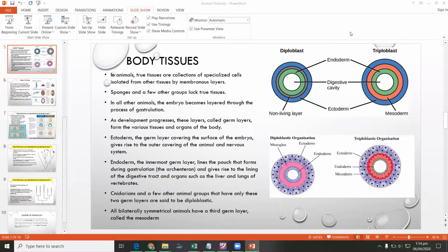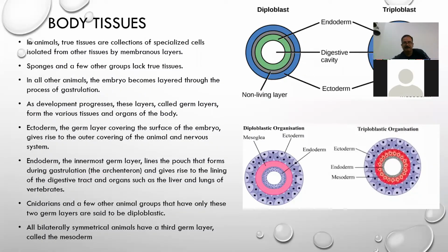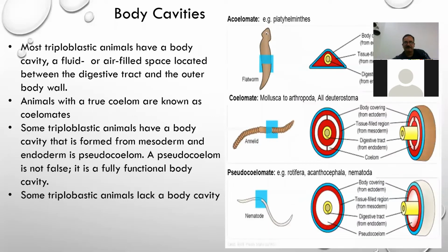And second is radiata, which are mainly diploblastic animals. There are two types of animals, diploblastic and triploblastic. Diploblastic animals generally have radial body symmetry, whereas bilateria include the animals which have bilateral symmetry and are made up of three germinal layers.